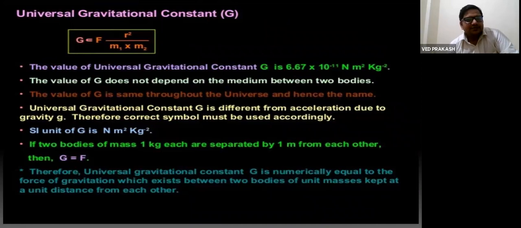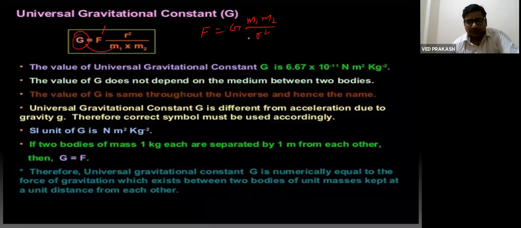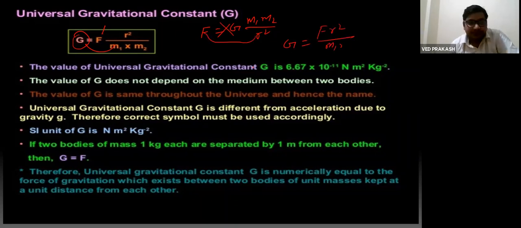So by combining this property, F equal to G M1 M2 by R square, we can write G equal to FR square upon M1 M2. As we know that F equal to G M1 M2 by R square, if you cross multiply it, you can easily get this value, G equal to FR square upon M1 M2, right? So the value of universal gravitational constant is this one.